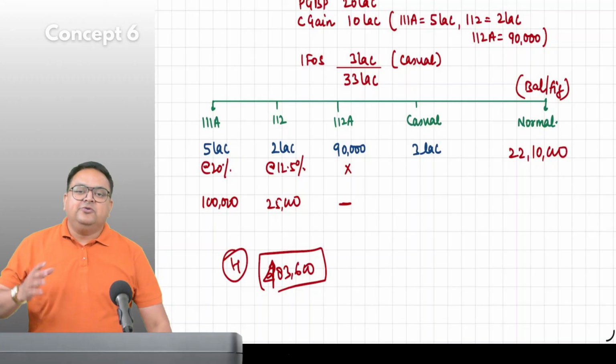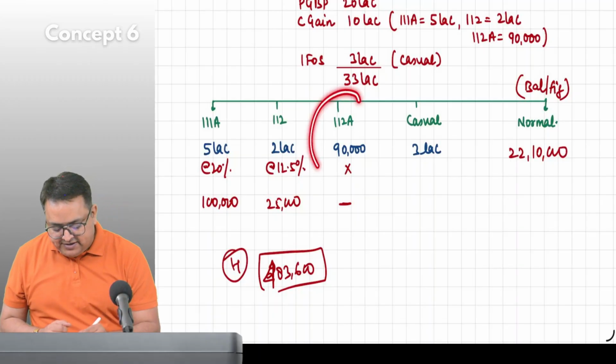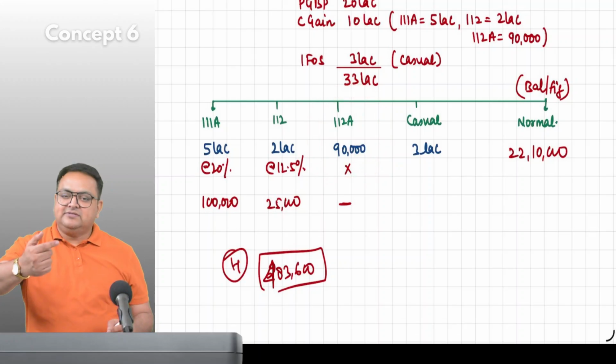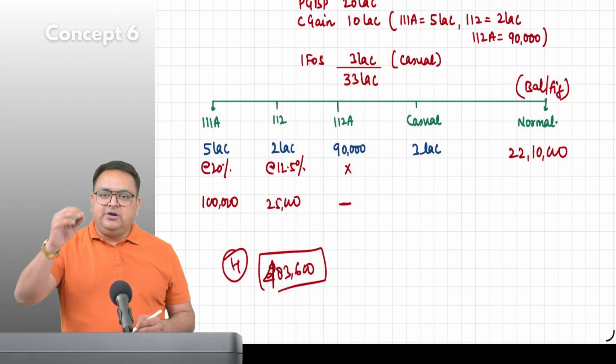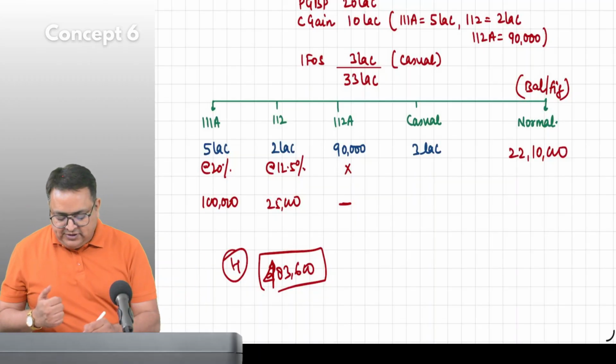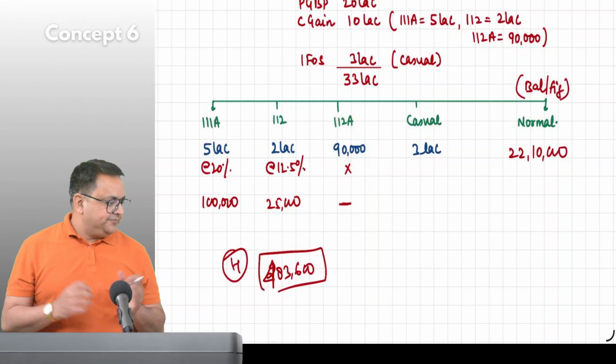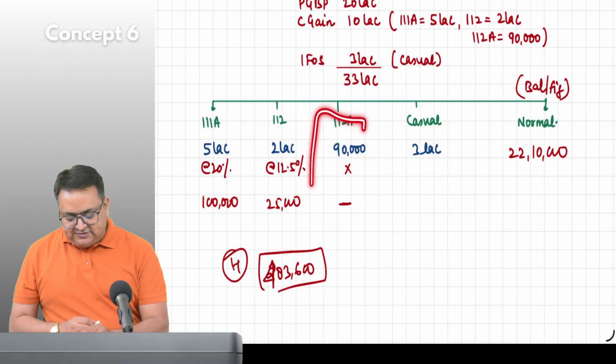So whenever you earn this type of income, long-term equity shares, up to the first 1,25,000 you don't have to pay tax. So I still don't have to pay tax on 90,000. Zero. Everybody is clear on this point?